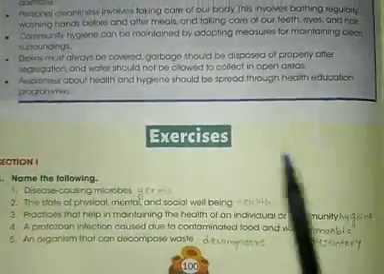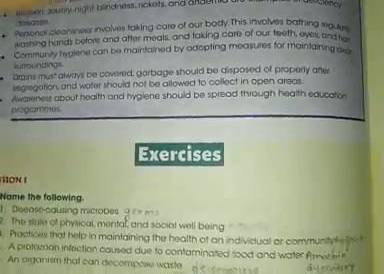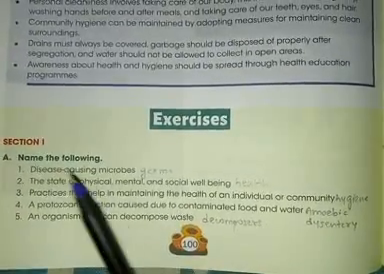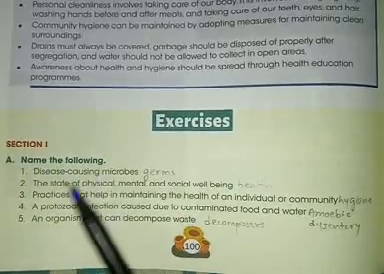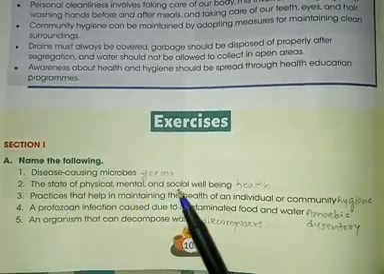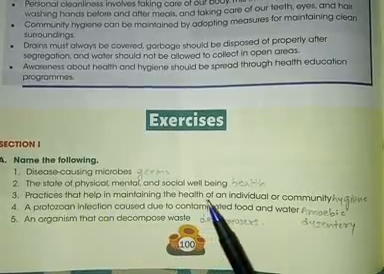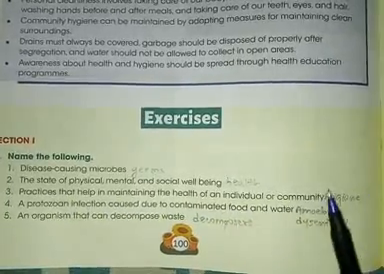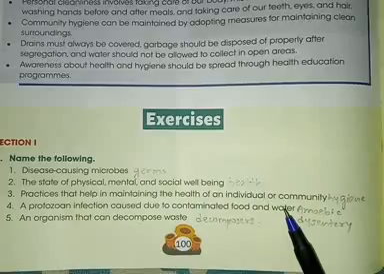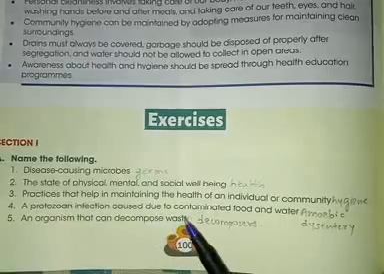Okay, so you need to have your textbook for this particular exercise to be done, right? So the first one is page number 100, section 1. Question number A, name the following disease causing microbes. Answer, germs. The state of physical, mental and social well-being. Answer, health. Practices that help in maintaining the health of an individual or community. Answer, hygiene. A protozoan infection caused due to contaminated food and water. Answer, amoebic dysentery. An organism that decompose waste.